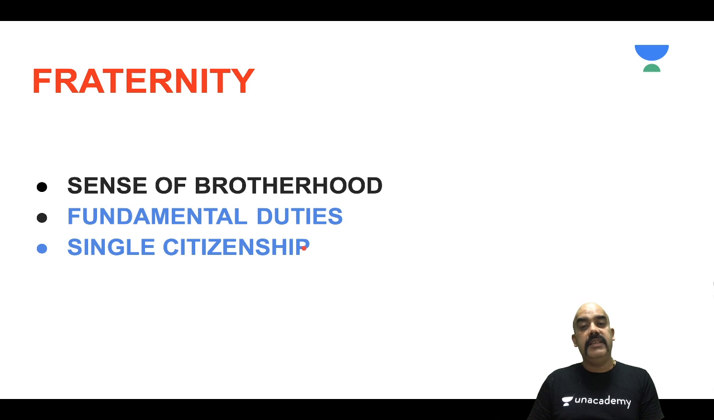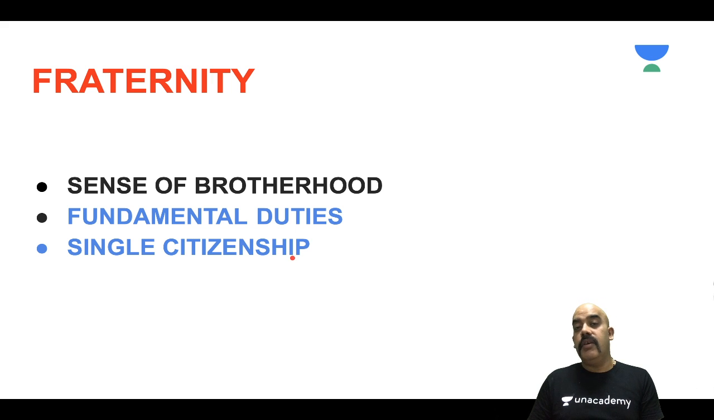Another very interesting thing about India, my friends, is that India is actually not a true federation. I'm sure you're aware of it. But we are still a union of states. Now, how do you keep a union of states intact? That union of states will be kept intact if we ensure the spirit of fraternity. Fraternity is brotherhood. Brotherhood or the feeling of being an Indian is manifested by things like fundamental duties, things like single citizenship. So it's a very important line that you have to understand.